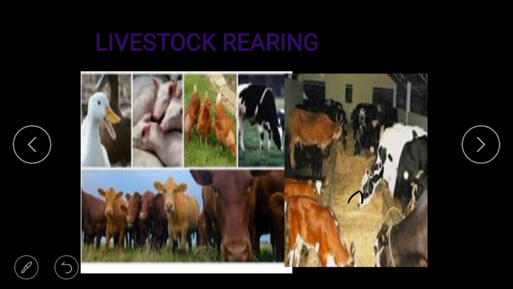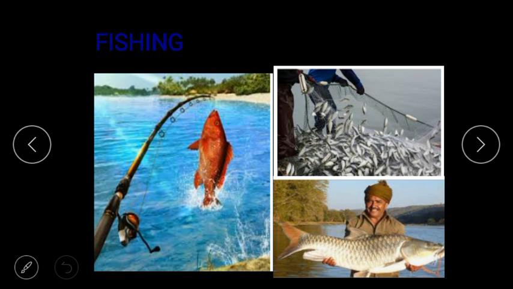Next is fishing. Fishing is of two types, marine and inland. Catching fish from the sea is called marine fishing. It is done in the states located along the coast, like Kerala, Tamil Nadu, Maharashtra. These places are along the coast, no? So marine fishing is done in the states located along the coast.